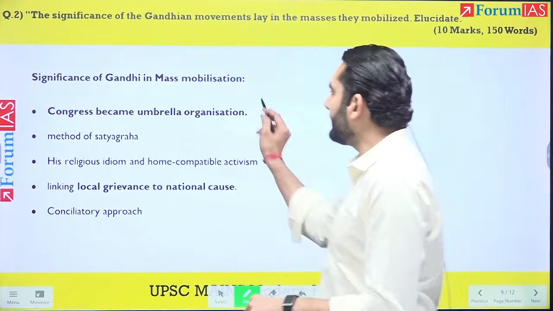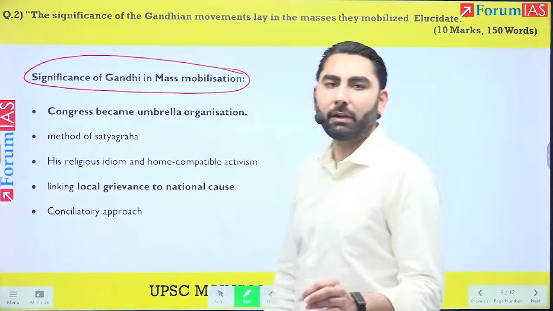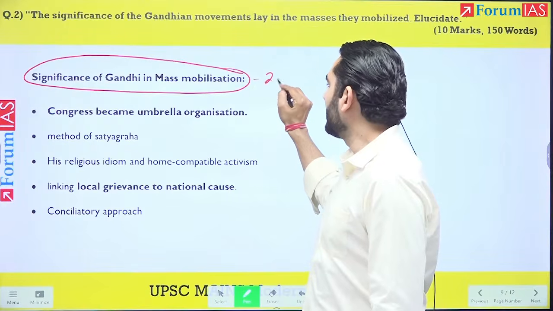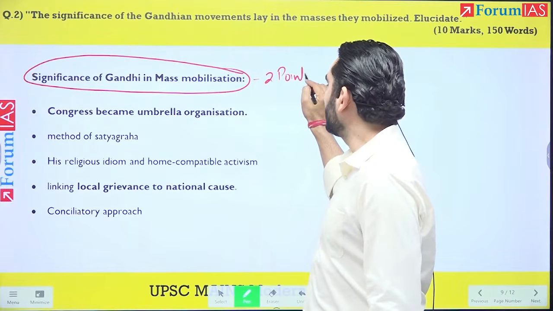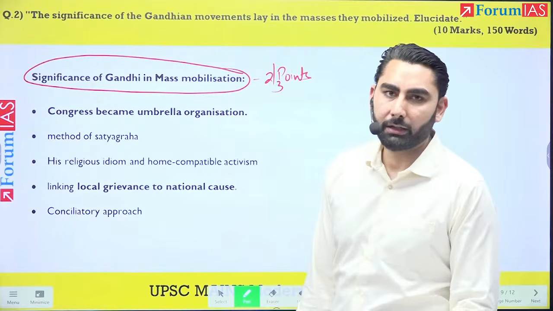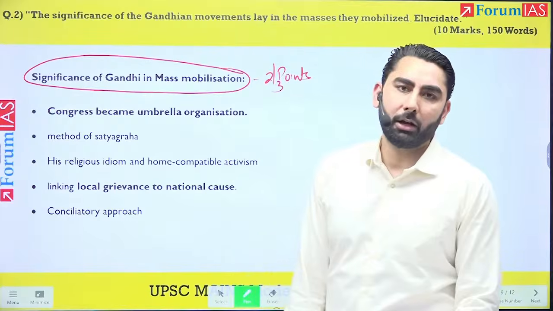Now, this part many of you have missed. The significance of Gandhiji in mass mobilization: at least two or three points should have been mentioned here. Under him, Congress became an umbrella organization.